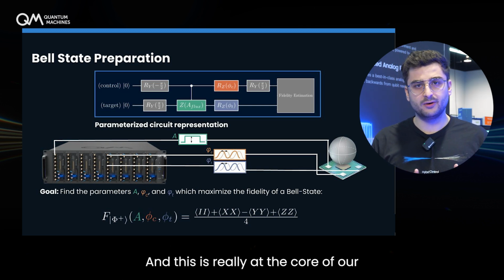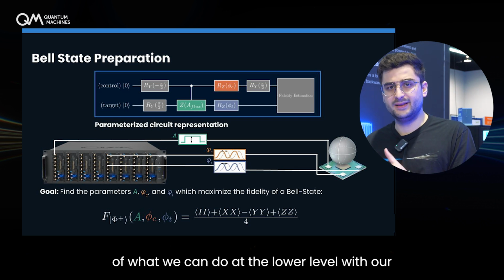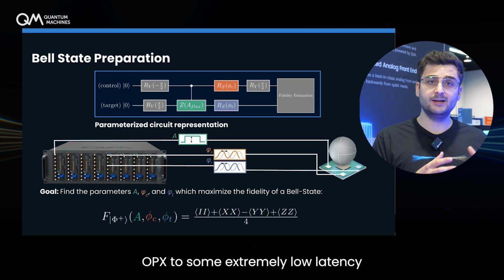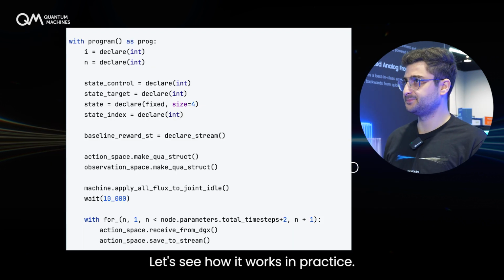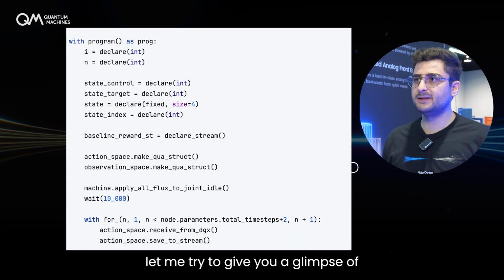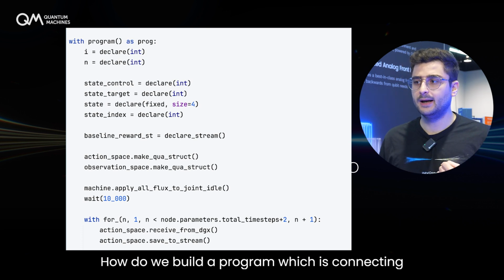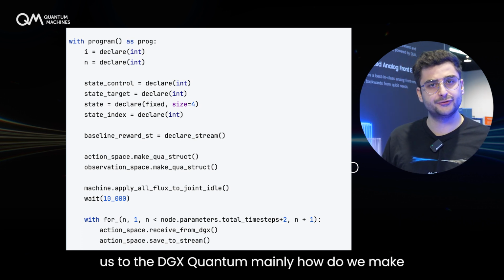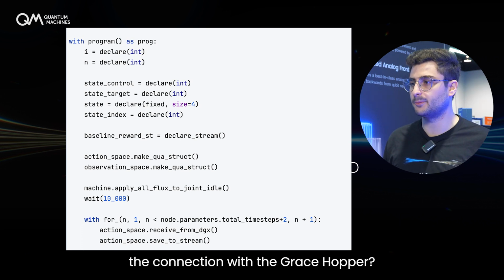And this is really at the core of our technology, because we are embedding the best of what we can do at the lower level with our OPX into some extremely low latency framework with the DGX. Let's see how it works in practice. So, first of all, let me try to give you a glimpse of what the core program is about. How do we build a program which is connecting us to the DGX Quantum? Mainly, how do we make the connection with the Grace Hopper?